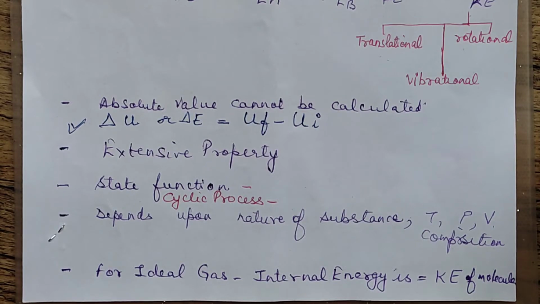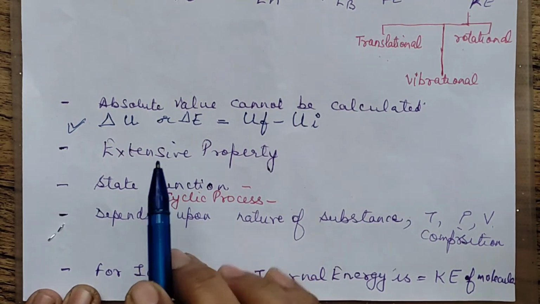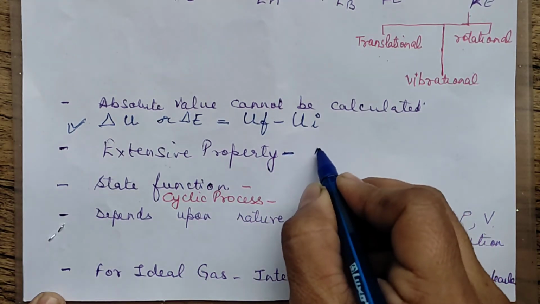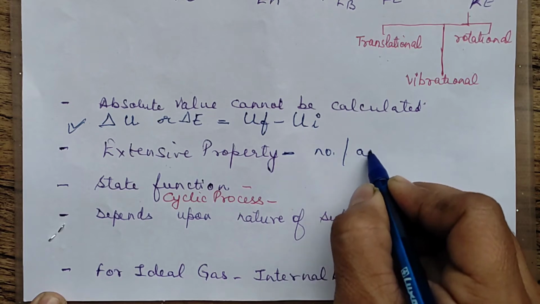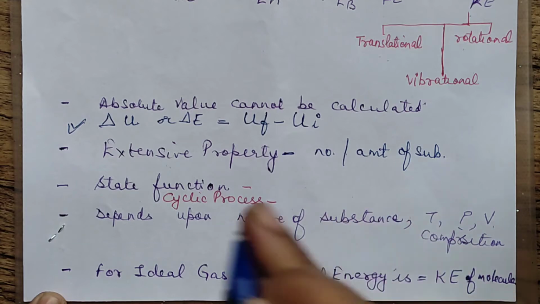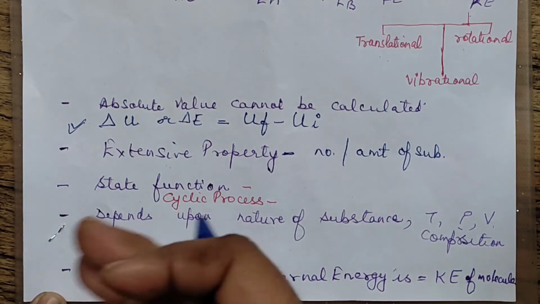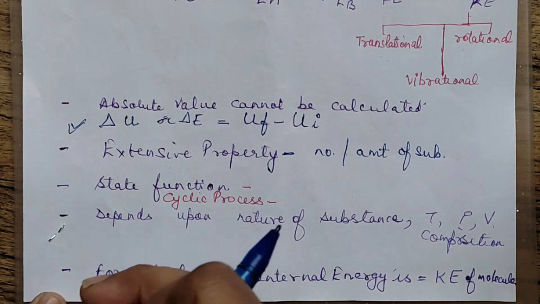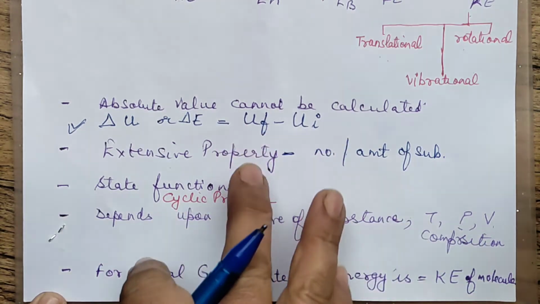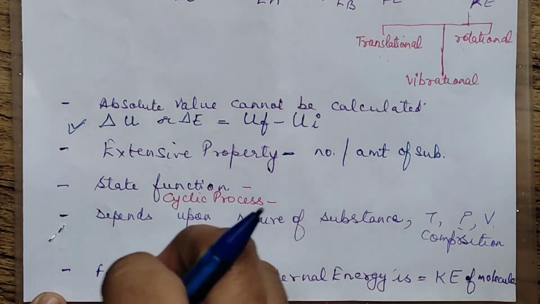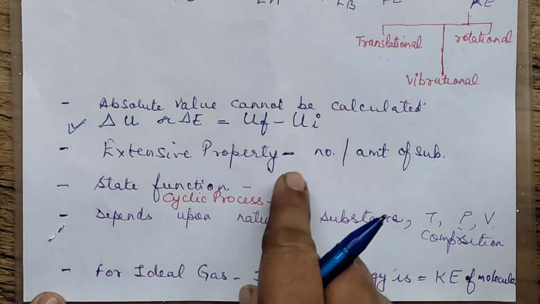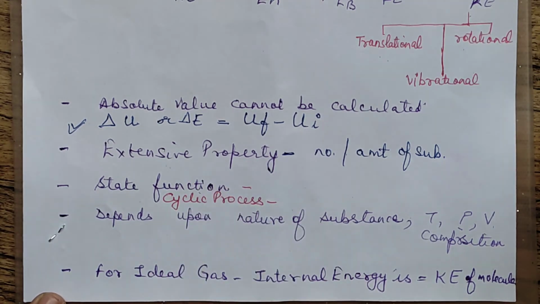Some more points about internal energy. Internal energy is an extensive property. We've already discussed what is an extensive property: it depends upon the amount of the substance taken. The more the amount of the substance taken, the more will be the internal energy, because it will add on to the kinetic energy, potential energy. The number of particles has increased, so the different forms of the energies of each particle have to be added together to get the internal energy. So that will increase. So it is an extensive property. It depends upon the number.